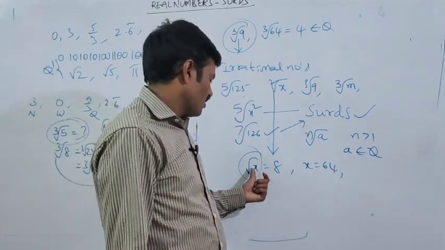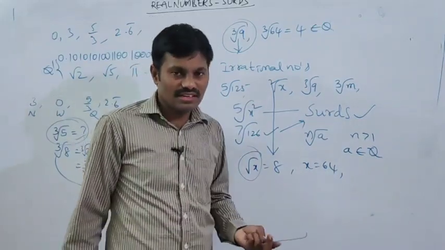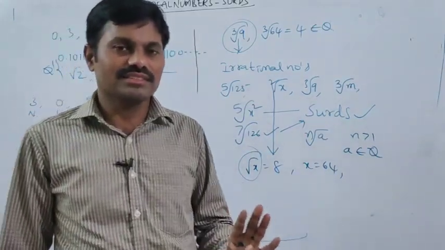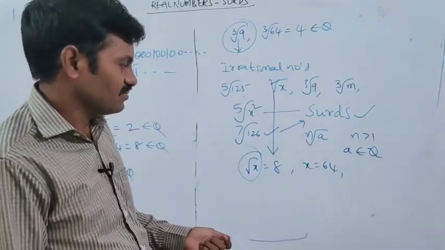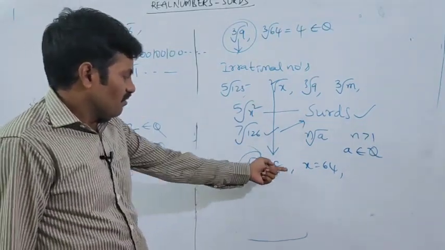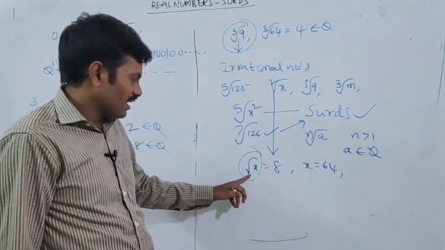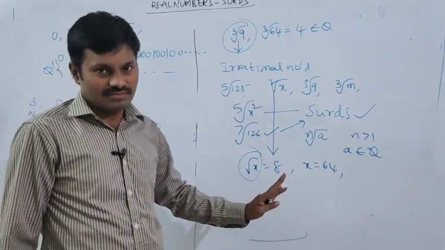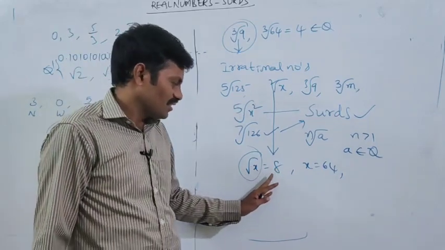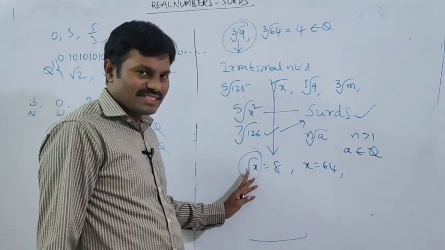So for all values of x, root x is not a surd. Only for some values of x it satisfies the condition. So we call root x a surd when x is not a perfect square.